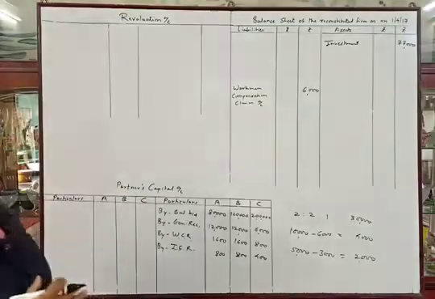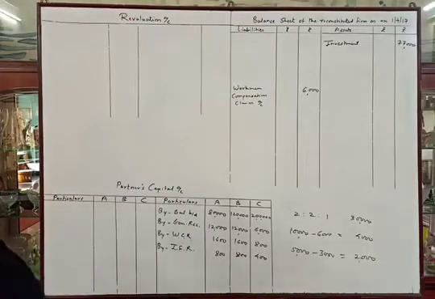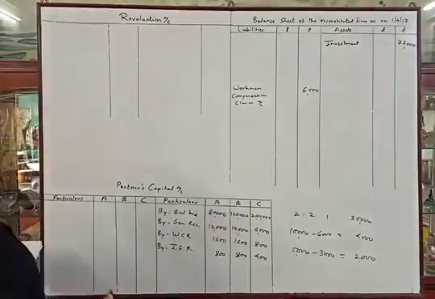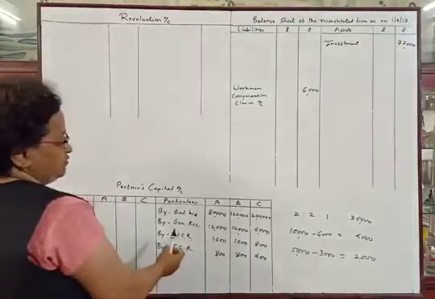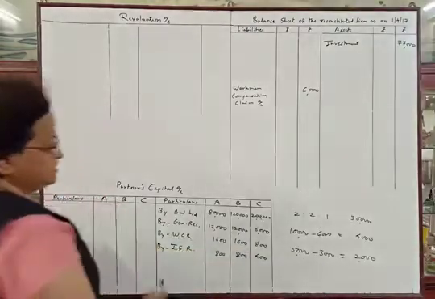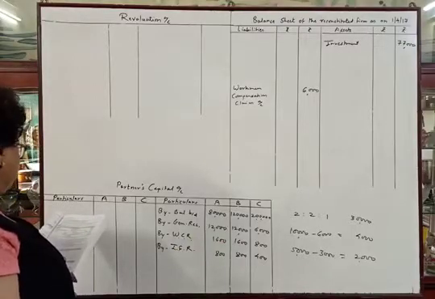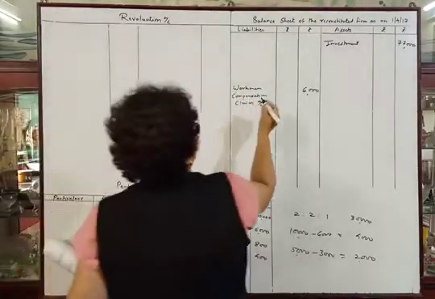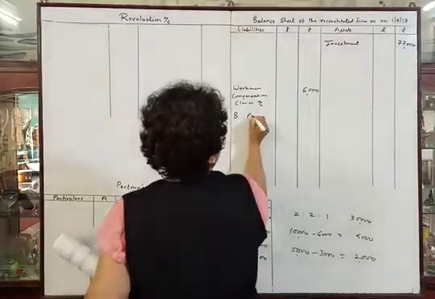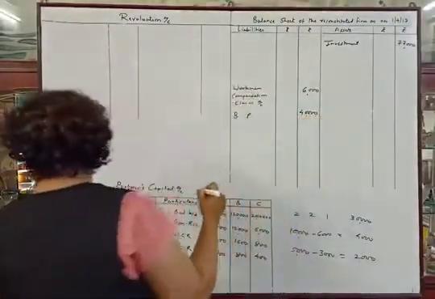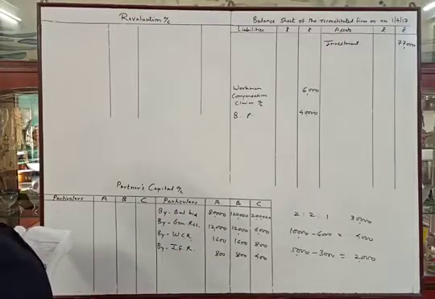Okay, now let us start other postings. Here we have posted capitals as balance, then we have distributed general reserve, remaining workmen compensation reserve and remaining investment fluctuation reserve. There is one liability, bills payable rupees 40,000. No adjustment on bills payable, so we can write the amount in outer column. Now we will make posting of asset side.